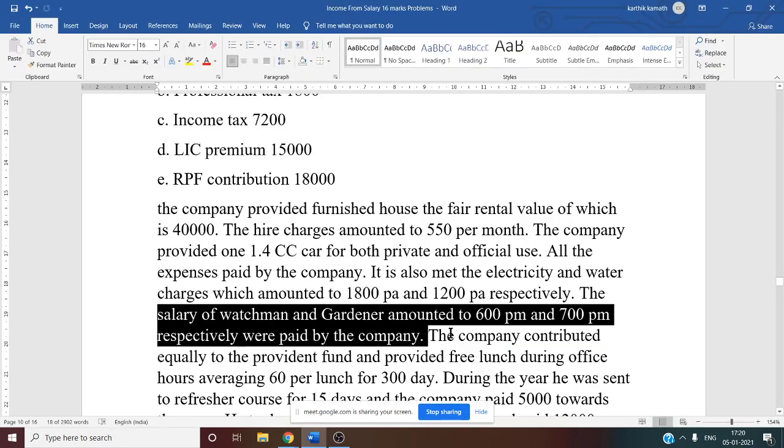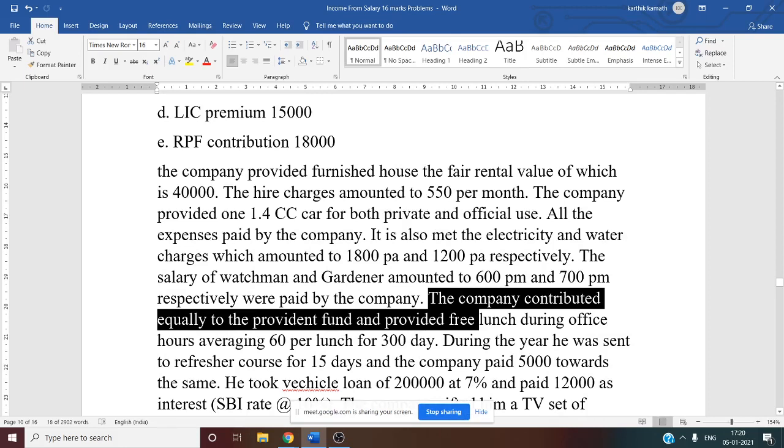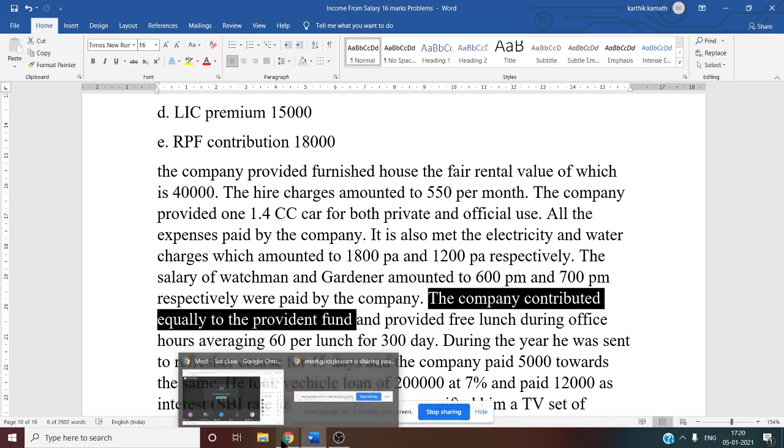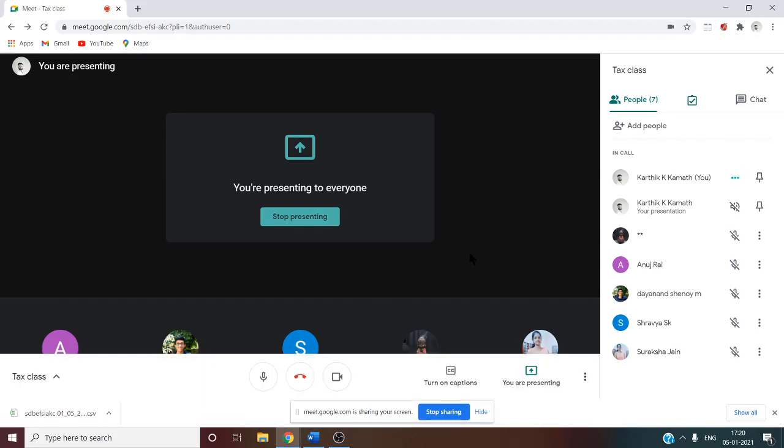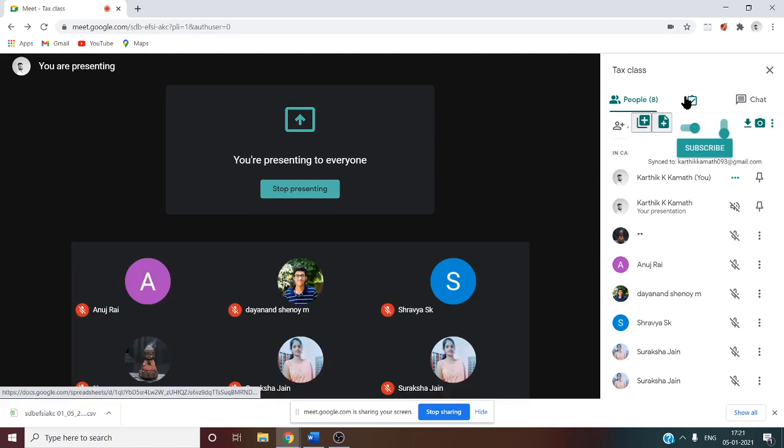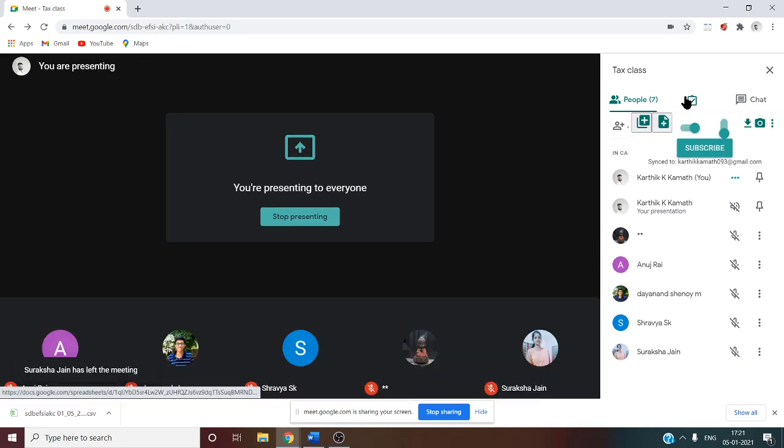Then the company contributed equally to the provident fund. See, this is now very important. Only this information is given. But as per the rule, we know that for RPF contribution by the employer, anything in excess of 12% of the salary is taxable. Anything less than 12% is exempt from tax, anything more than 12% is taxable.